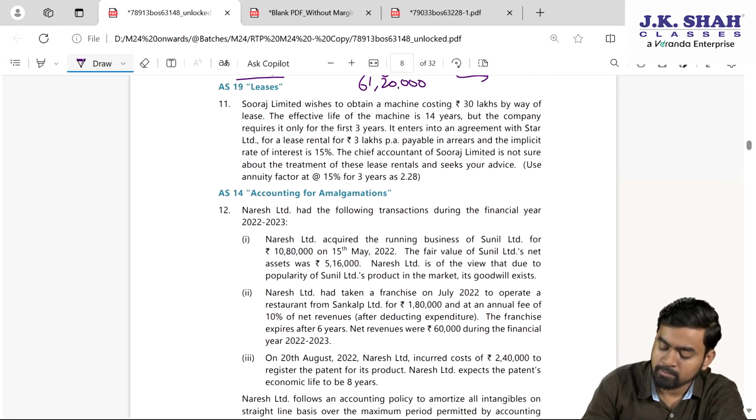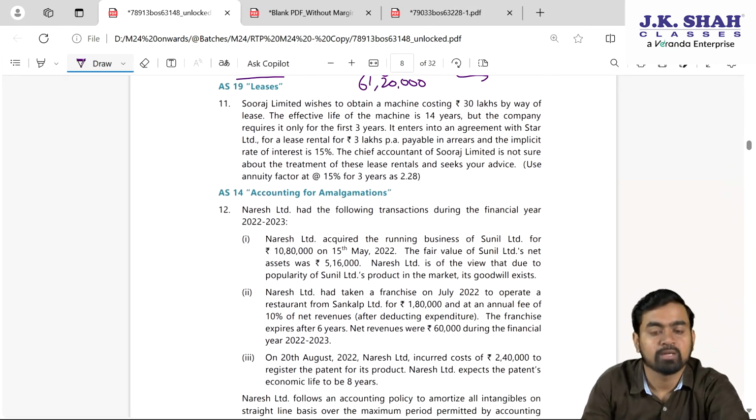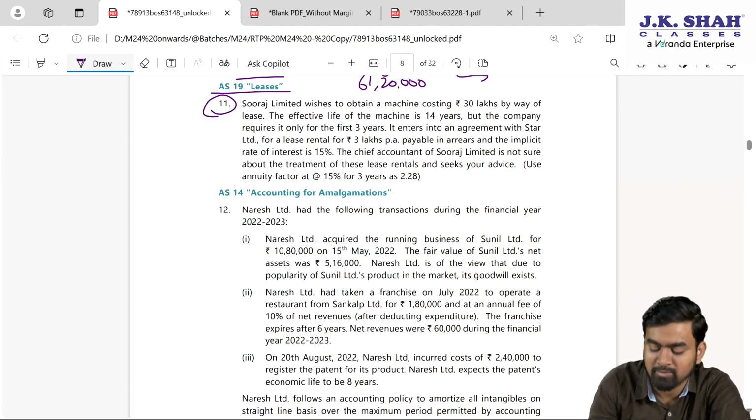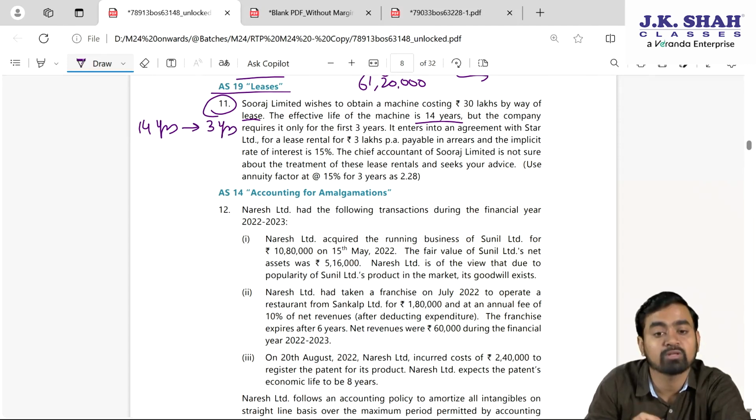Now, the next question is based on AS 19 Leases. Very simple sum it is. Question number 11. Suraj Limited wishes to obtain a machine costing 30 lakhs by way of lease. The effective life of the machine is 14 years. But the company requires it only for the first 3 years.